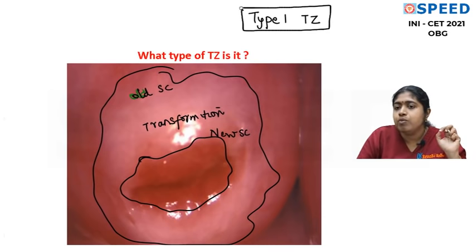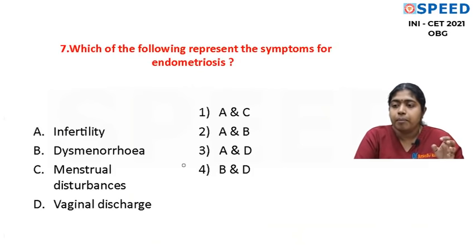Since we have 3 questions on Pap smear, I wanted to talk to you about the transformation zone and the colposcopic classification of the transformation zone. Is that okay? So that is all about the Pap smear, a very important topic. We have 3 questions. Fine. So this also says that sometimes we have multiple questions from the same topic.